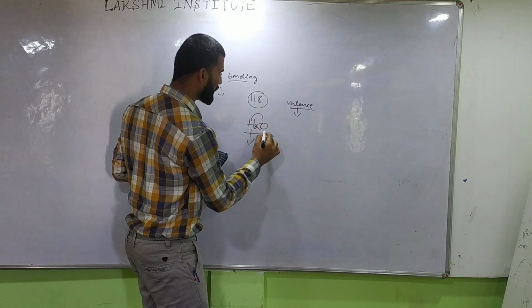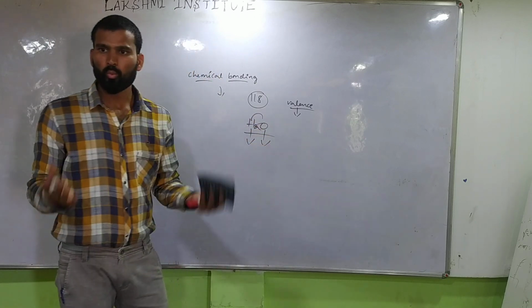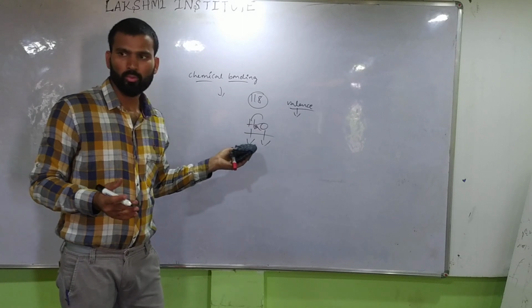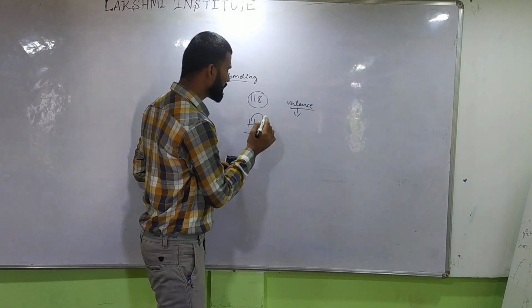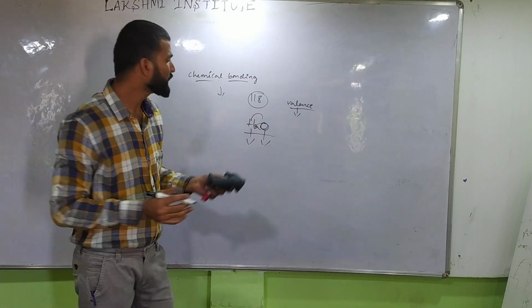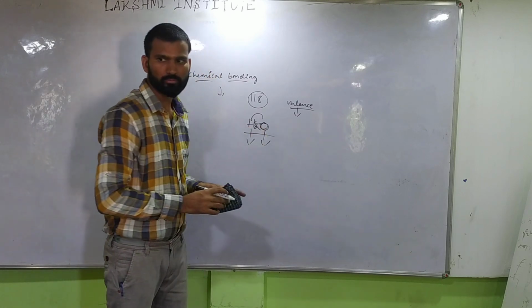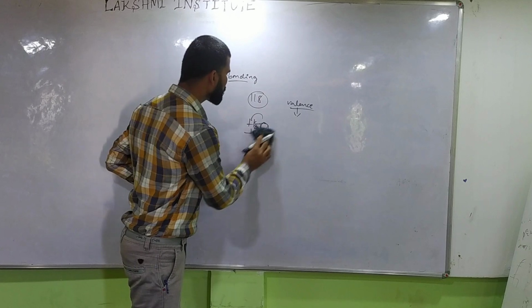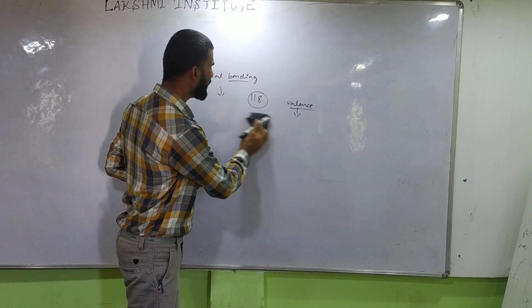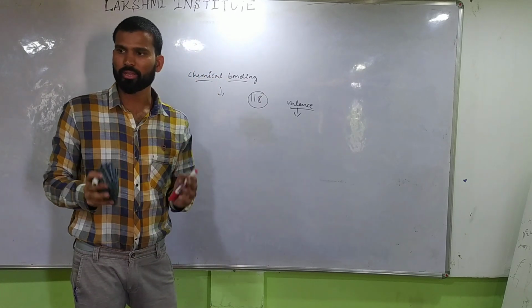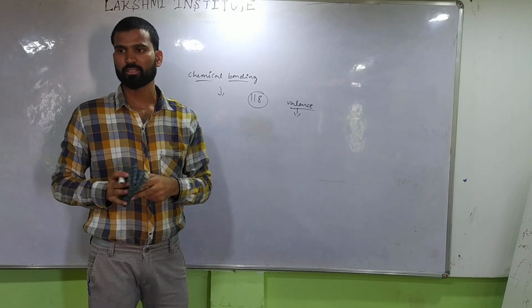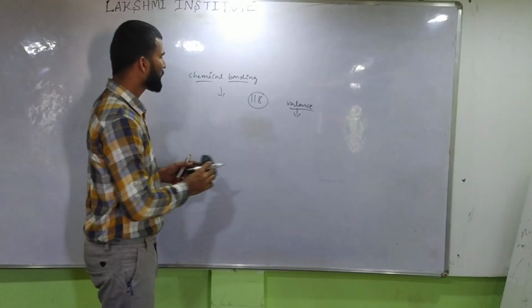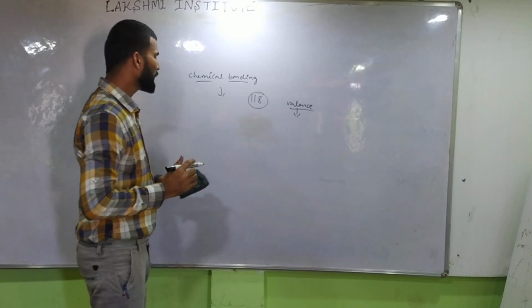Hydrogen is one element and oxygen is another element. Why are they bonding? Because hydrogen cannot be stable without binding with oxygen. So that's why each and every element in nature has to be bonded with another element.